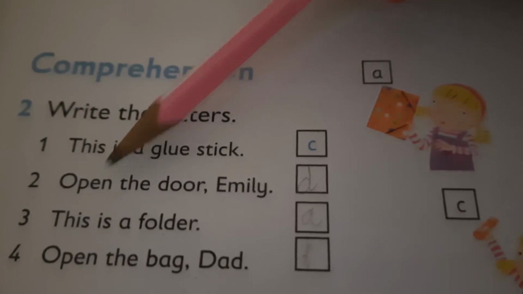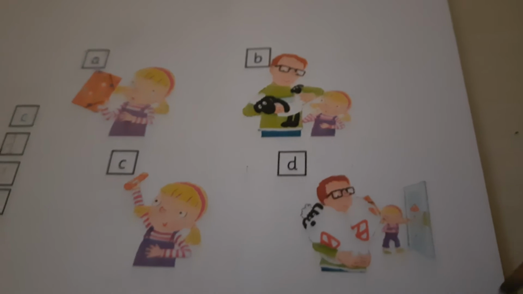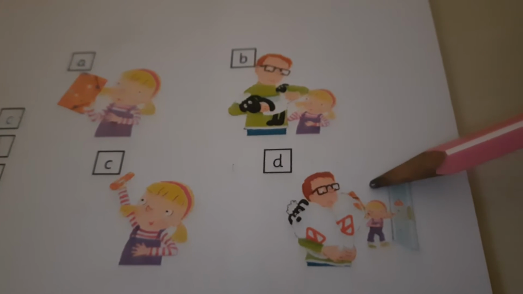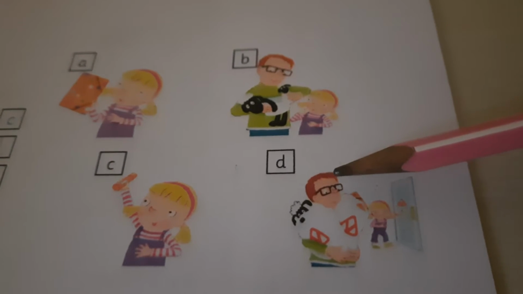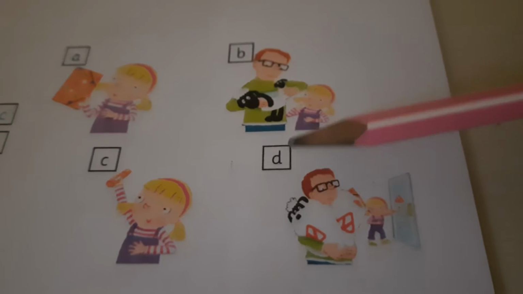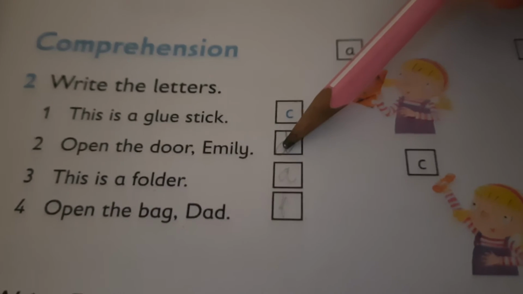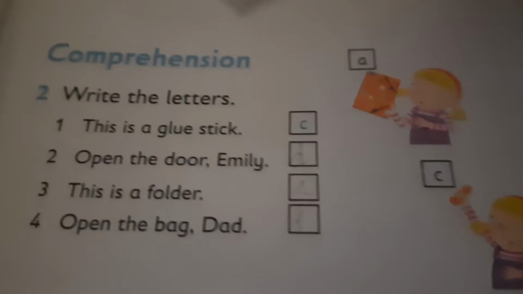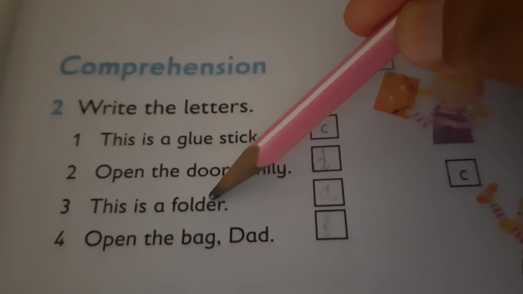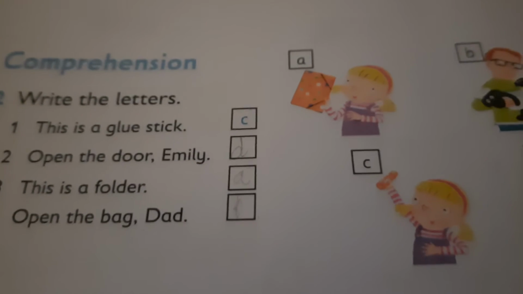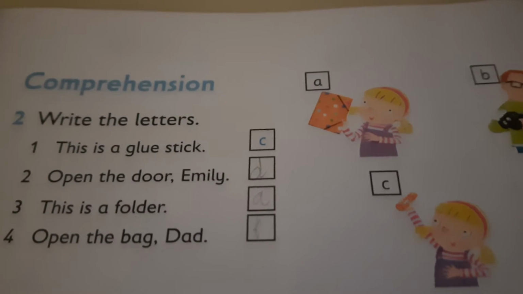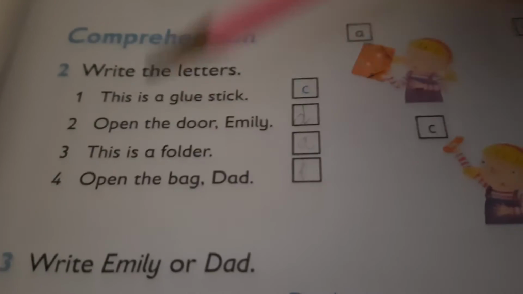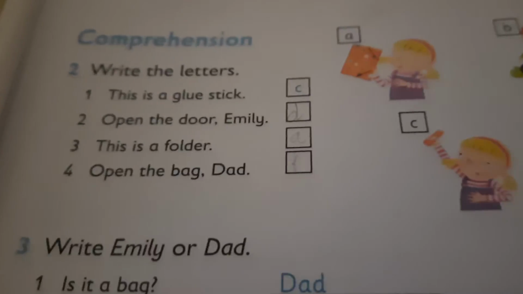Second, open the door, Emily. So here this picture shows the dad telling Emily to open the door. So you are going to write D in this. We did this in the online session. Now the next sentence is, this is a folder. So you are going to find out which is the folder and which letter is labeled with it. Open the bag, Dad. Okay, so these two sentences you are going to solve.